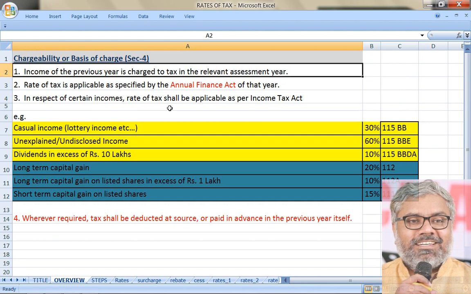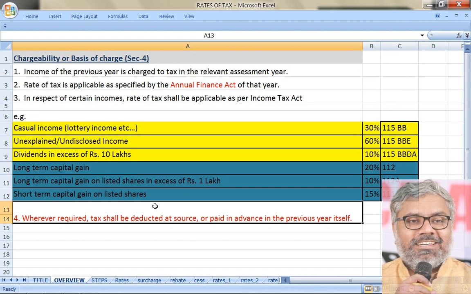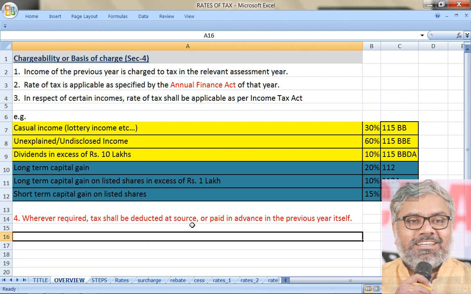Then, though we say that income of the previous year is charged to tax in the relevant assessment year, this process is related to assessment. Assessment has nothing to do with payment of tax. Payment of tax can happen as and when the income is earned. How? The income recipient itself will not pay the tax. The payer will pay the tax directly to the government on behalf of the recipient of income. That is called TDS. In the same way, income earners should pay advance tax according to the provisions of the Act as and when they earn the income.